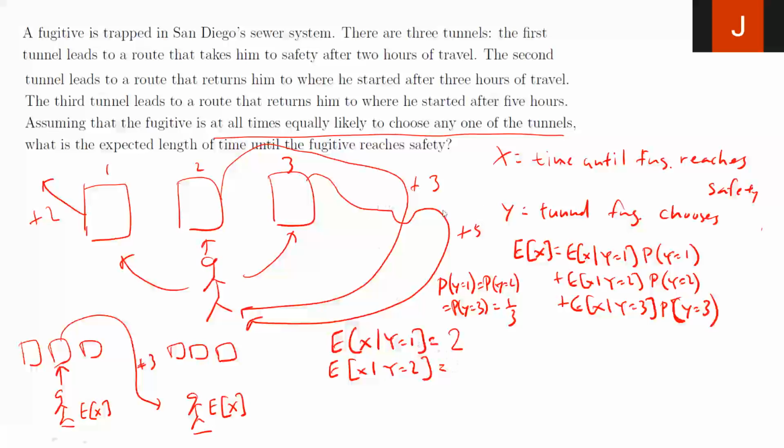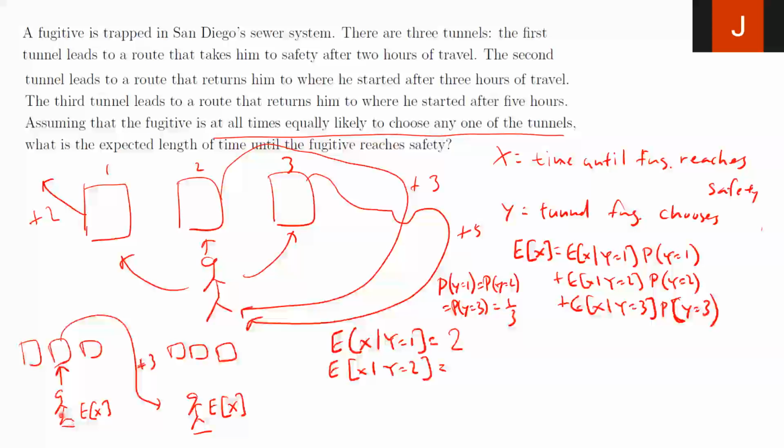The expected value of x given y equals 2 is a little different, right? Because let's get the laser pointer back. This person starts here, takes tunnel 2. He's going to spend 3 hours, but then come back to the original spot, right? So the expected time of safety for this person then is 3 hours plus, now you're at the original spot, expected value of x again.